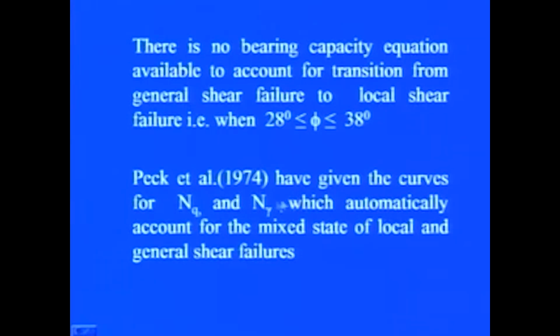So, in order to take into account this transition, Peck et al. in 1974 have given curves for Nq and N gamma, which automatically account for the mixed state of local and general shear failure, and they have given a chart like this in which the factors N gamma and Nq depend on the angle of internal friction.